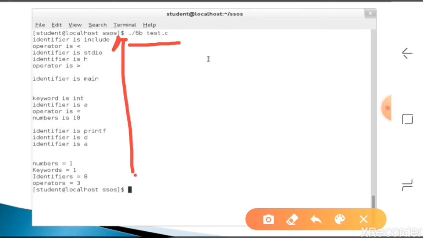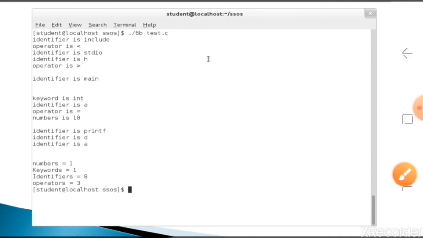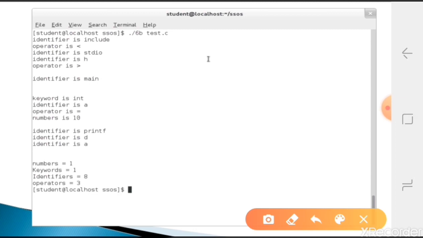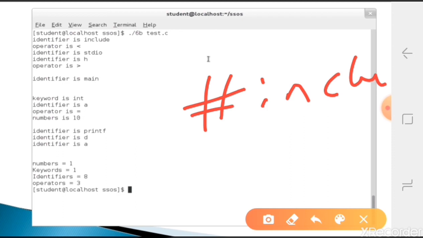If you observed, whatever words come are taken as identifiers. We are not identifying the hash part, so it is neglected. Then include is considered an identifier. The less than symbol is an operator. Then stdio is taken as an identifier.